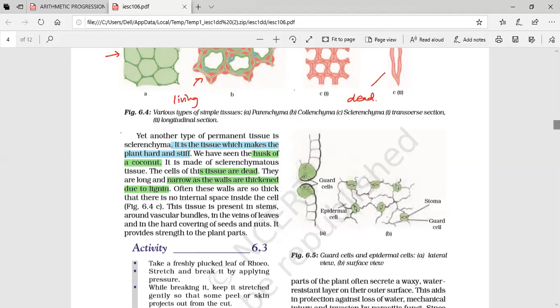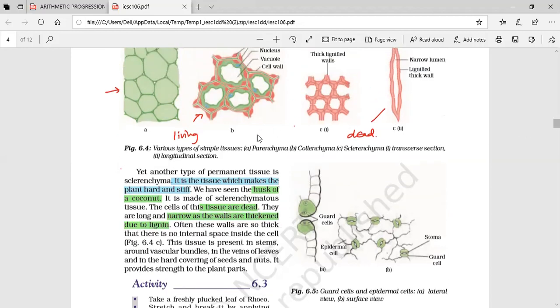Now, what are the differentiating points in all these things? Here there is more space. They are very loosely packed. These are not loosely packed and are thickened at the corners, and here no space is left. They are so thick that intercellular space is negligible. That is, no intercellular space. Here it is more, here somewhat less, and here completely less. That is the least one. No internal space inside the cell.